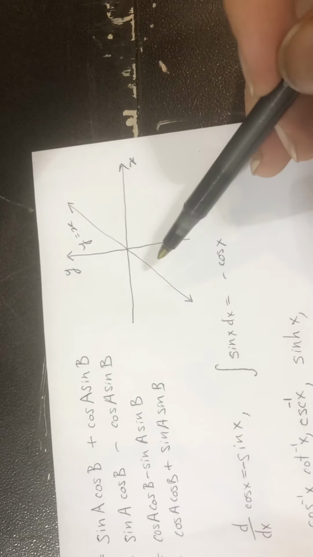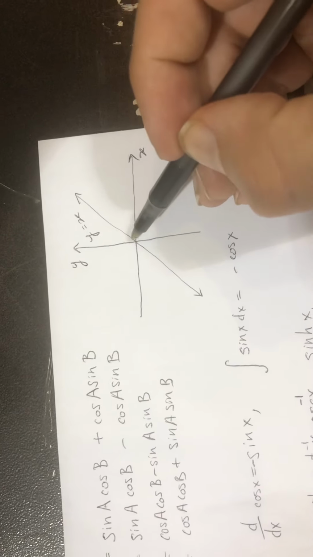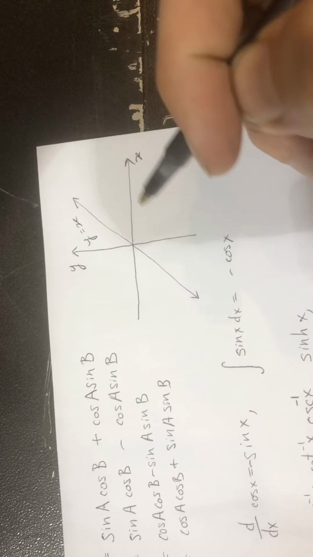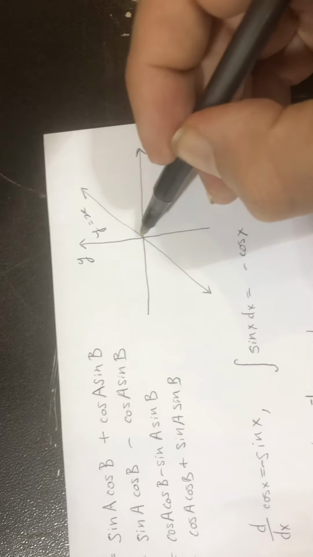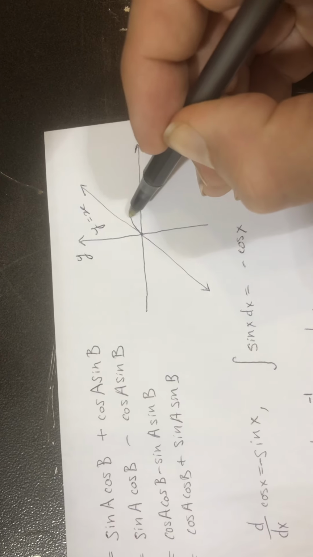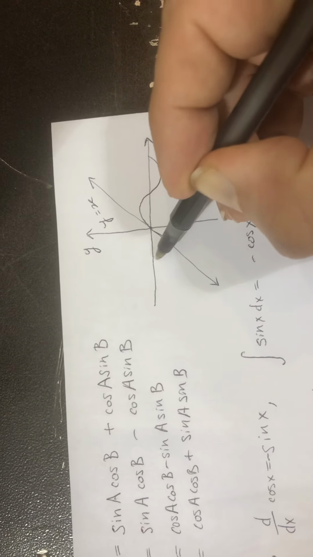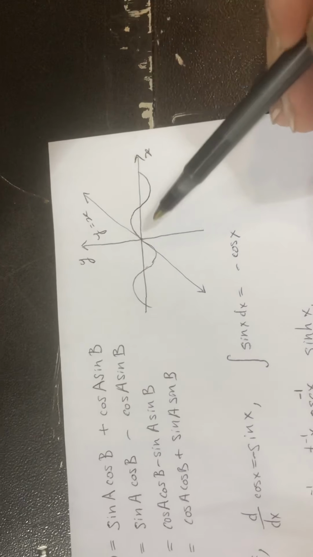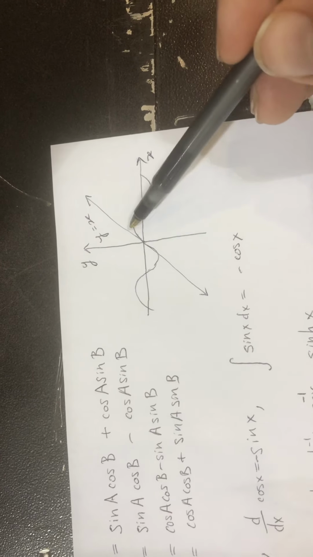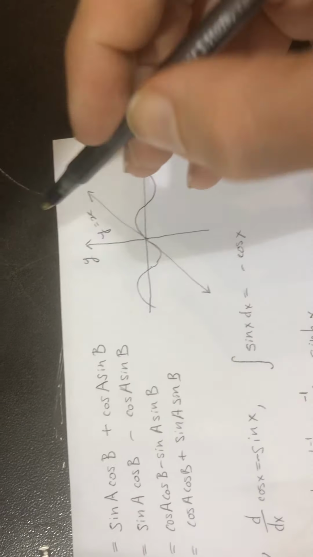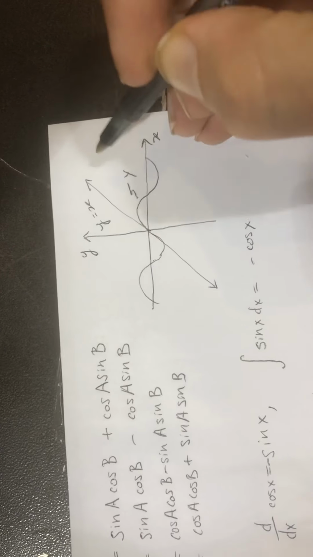Now let's consider the graph of sine. This is just a rough sketch. I'm not sure how accurate it is, but sine is going to sort of look like that. I guess it looks something like this. Notice it starts out at the origin like y equals x. Let's label this y equals sine x.